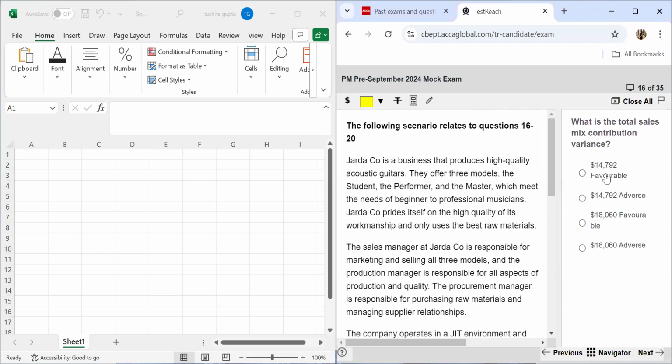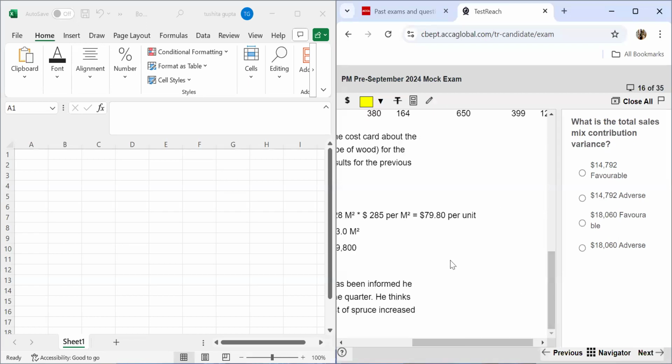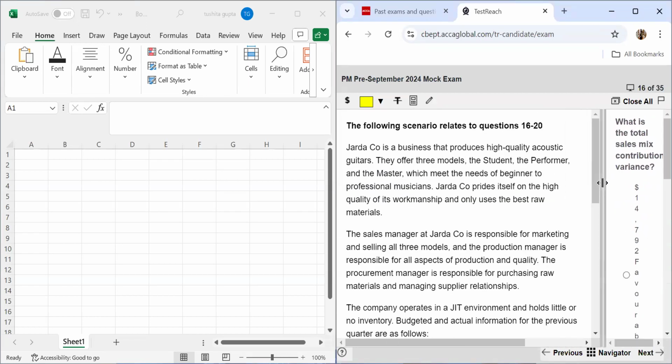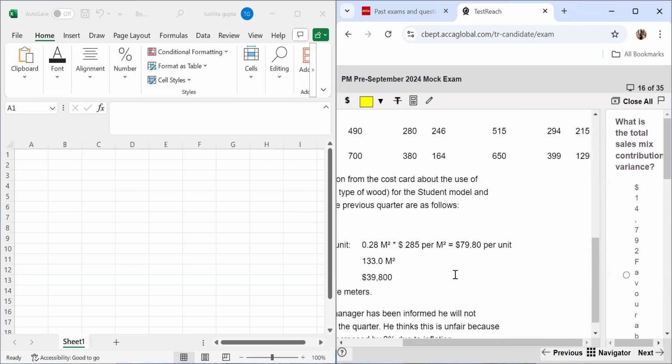With just the looks of the question, I'm able to tell that this is a variances question. You see the very first question requires you to calculate a variance. So let's read the entire question first and then we'll see the requirement again.